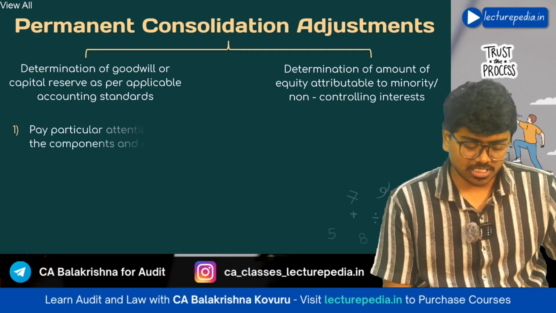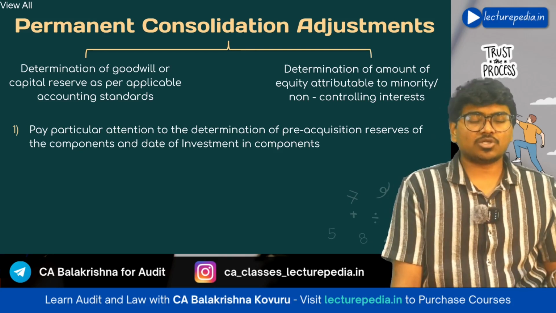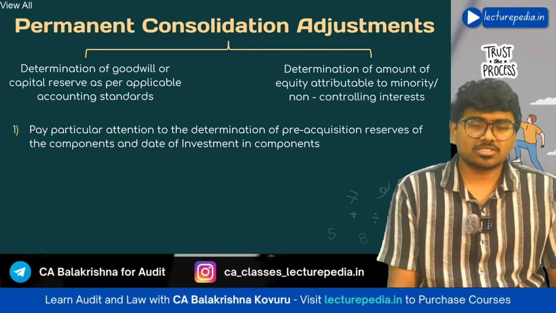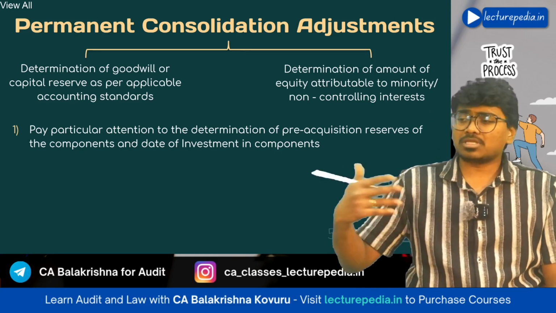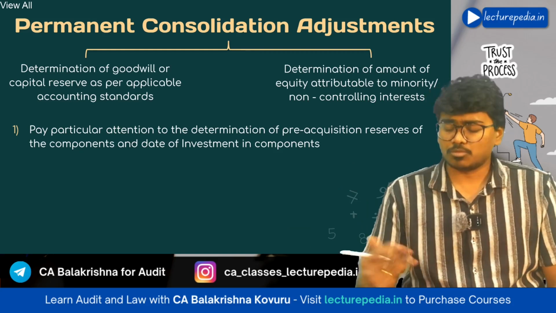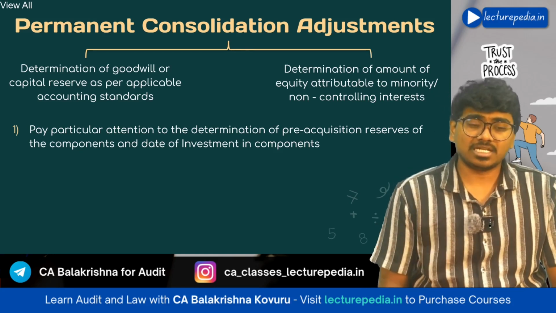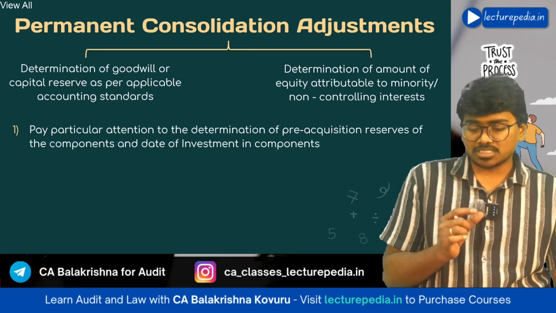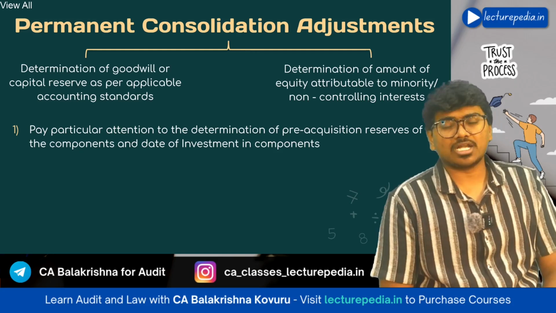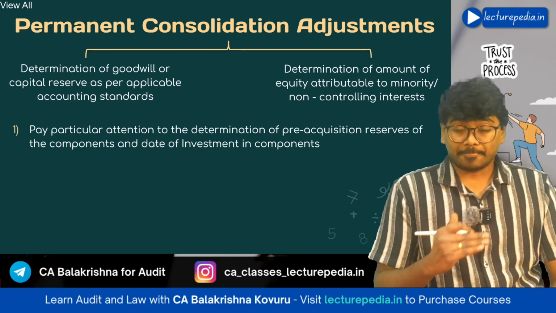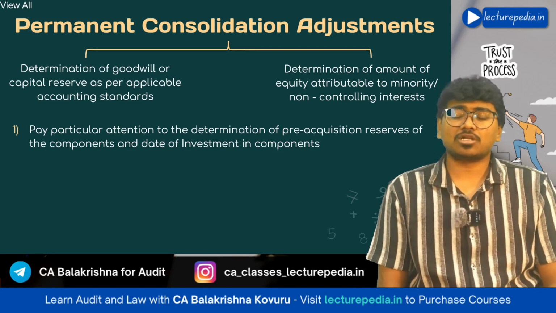Starting with the permanent consolidation adjustments, there are two of them. The first one is determination of goodwill or capital reserve. What is goodwill? Let's say you have purchased a subsidiary at a price more than its value of assets or book value, then goodwill will be created. If you have purchased the subsidiary at a lesser price, then capital reserve will be created. This goodwill or capital reserve is calculated only at the time of acquisition, so it is called a permanent consolidation adjustment. The second permanent consolidation adjustment is the calculation of minority interest or non-controlling interest.